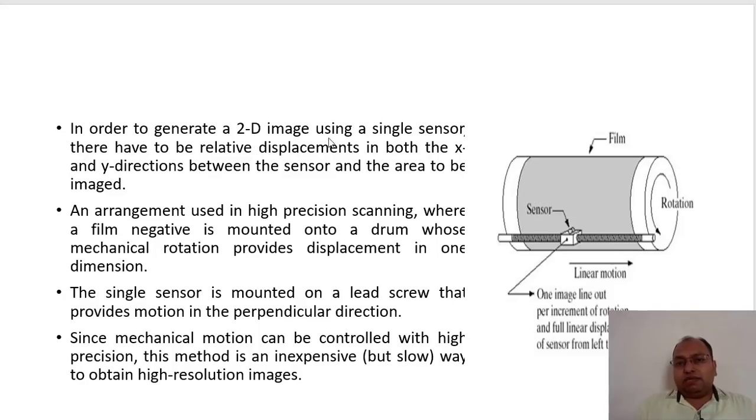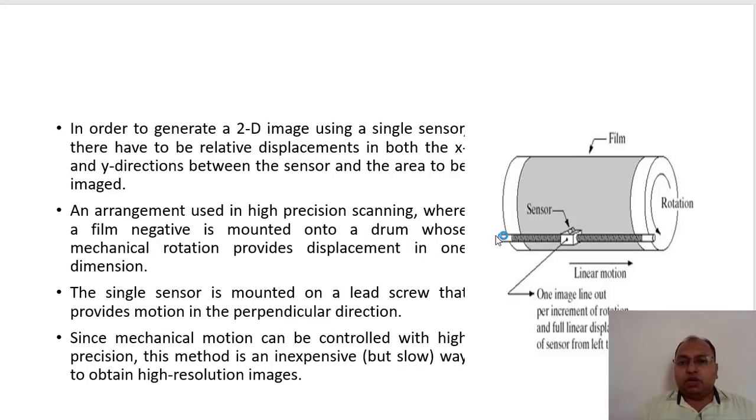To generate a two-dimensional image with a single sensor, there has to be a relative displacement in both x and y directions between the sensor and the area to be imaged.